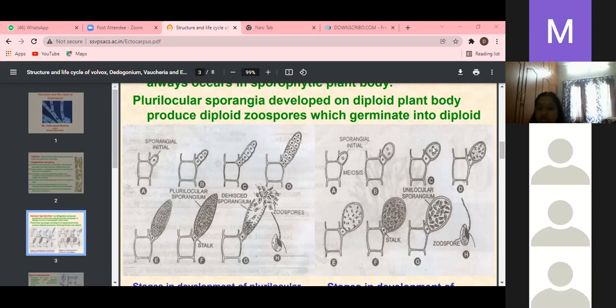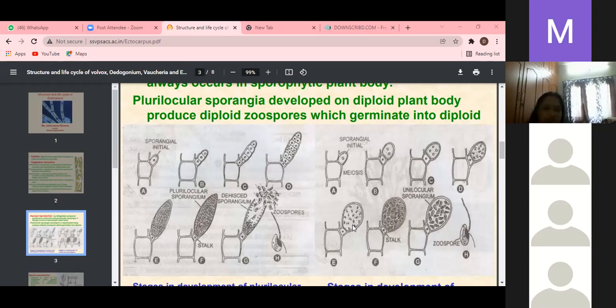After that, it undergoes meiosis to form 4 haploid nuclei. You can observe this in the diagram. These further divide mitotically. First division is meiosis, forming 4 haploid nuclei, after which a further mitotic division produces 32 or 64 daughter nuclei. So you can observe many nuclei are there.